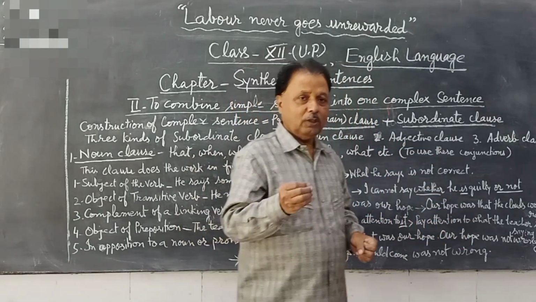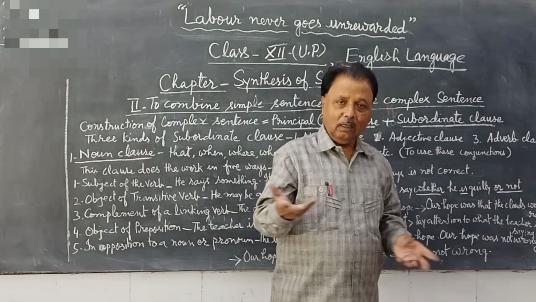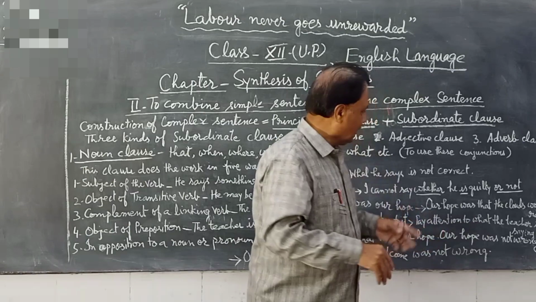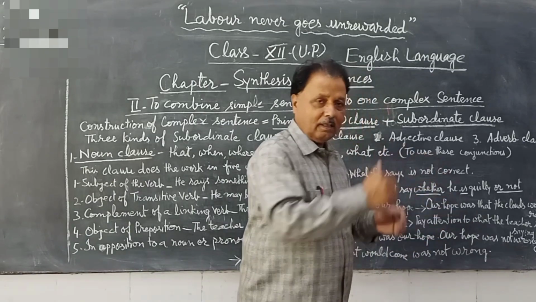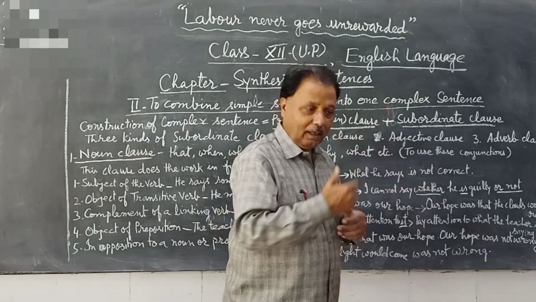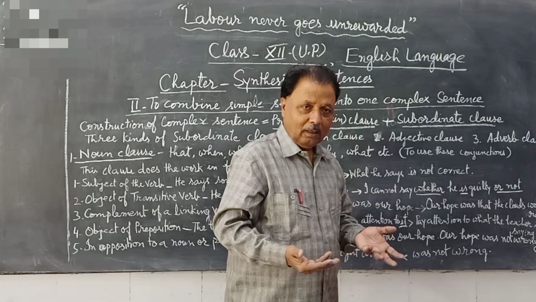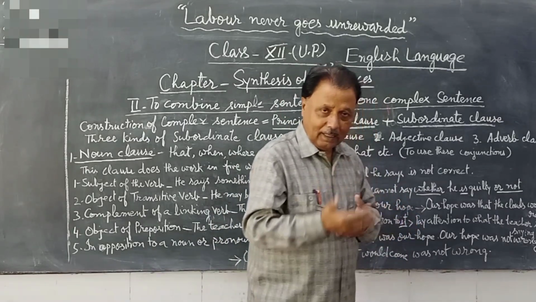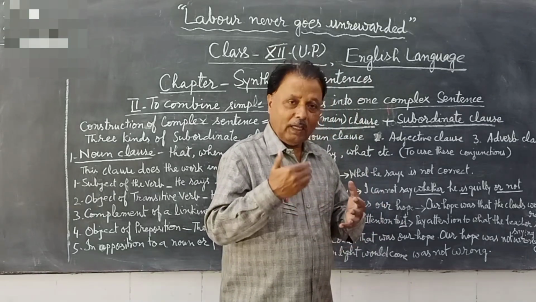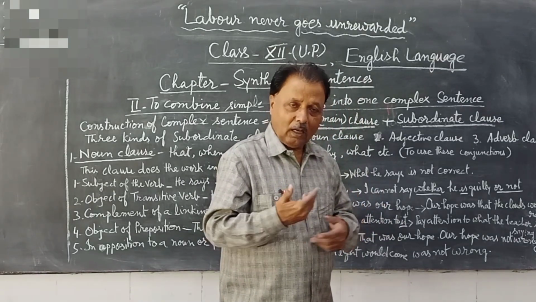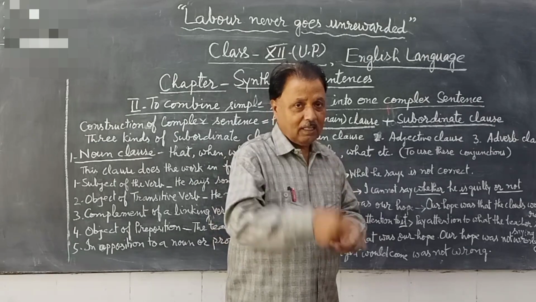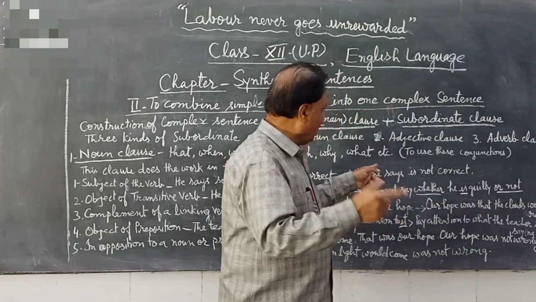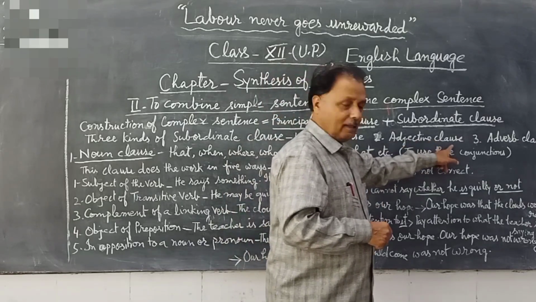The word which qualifies a noun or pronoun is called an adjective. In the same way, if the whole sentence, the whole clause, qualifies a noun or pronoun, that is, gives the same sense, then the whole clause may be called an adjective clause.